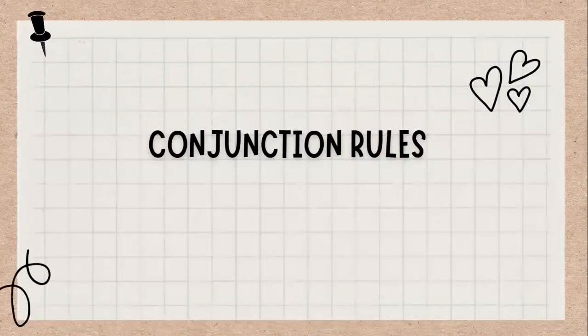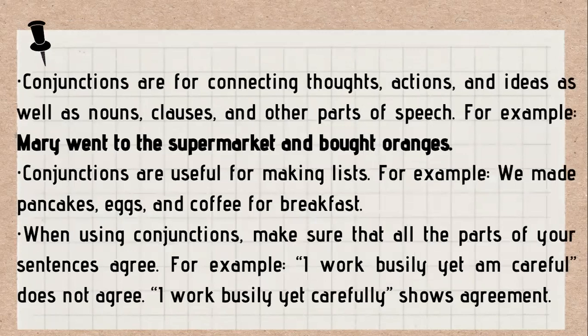Next, we have conjunction rules. Conjunctions are for connecting thoughts, actions, and ideas as well as nouns, clauses, and other parts of speech. For example, Mary went to the supermarket and bought oranges. Conjunctions are useful for making a list. For example, we made pancakes, eggs, and coffee for breakfast. When using conjunctions, make sure that all the parts of your sentences agree. For example, "I work busily yet am careful" does not agree. "I work busily yet careful" shows agreement.